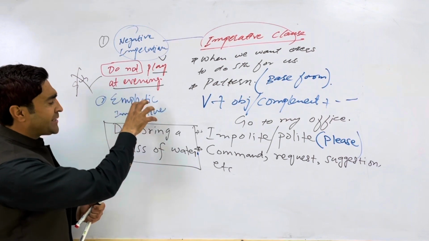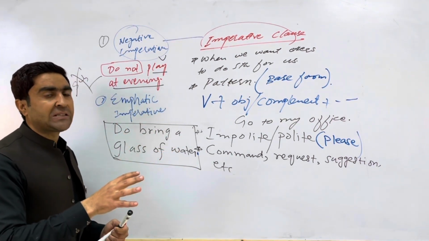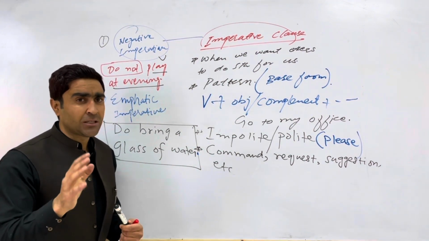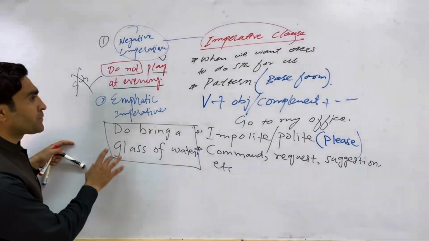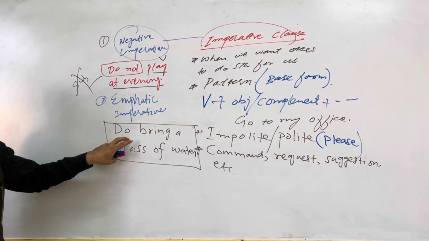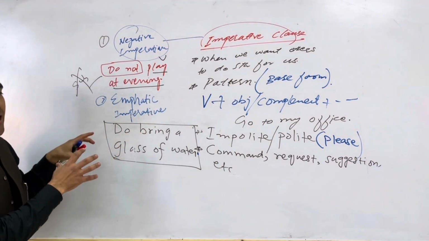This is called the emphatic imperative, because I am emphasizing somebody to bring a glass of water for me, otherwise I will die. That's called the emphatic imperative. Now, this is called the imperative clause because this is fulfilling the grammatical elements of a clause.